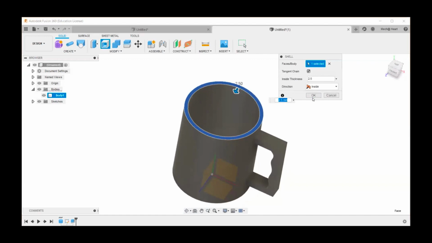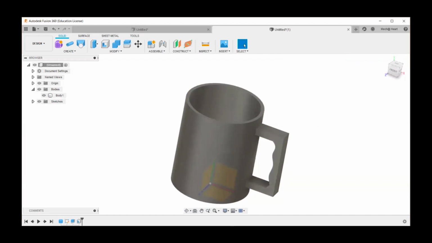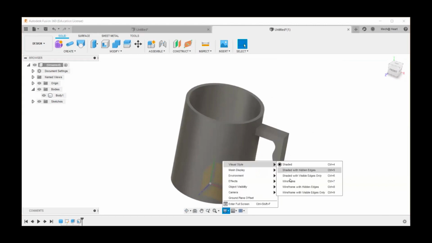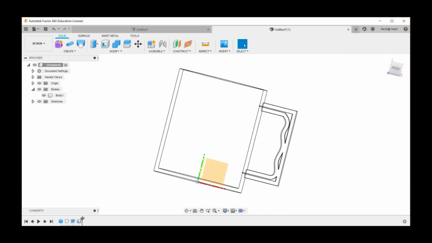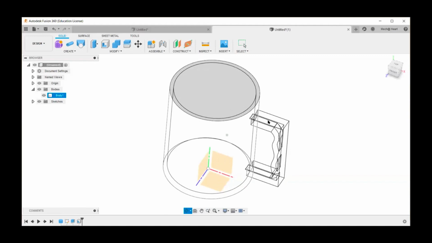Good. Now let us see how it is going to look in wireframe. In wireframe, you can see there is some disturbance. Let me take you to the timeline and show how it is going to look before the shell and how it is going to look after the shell. You can see that, right?